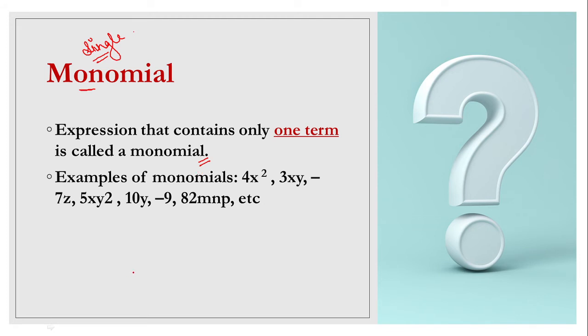And what can be the examples of monomial? Like see, 4x square. Here only one term is there. It can be 3xy, then minus 7z, 5xy square, 10y minus 9, 82 MNP. So here just a single term is there. See, x plus y means whenever there is a sign, you are connecting two terms. Here you are not connecting any two terms. Here everyone is existing individually. That is, if just one term is there, that will be termed as a monomial.